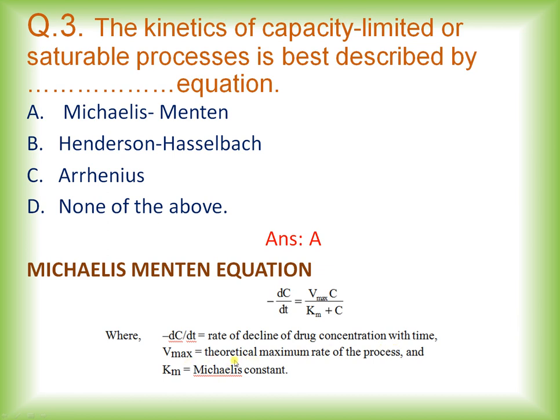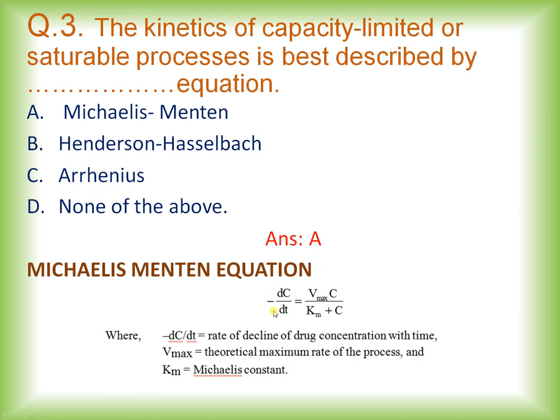Vmax is the theoretical maximum rate of the process. C is the plasma drug concentration and Km is the Michaelis constant. So the Michaelis-Menten equation is the equation where the kinetics of capacity-limited or saturable processes are best described.